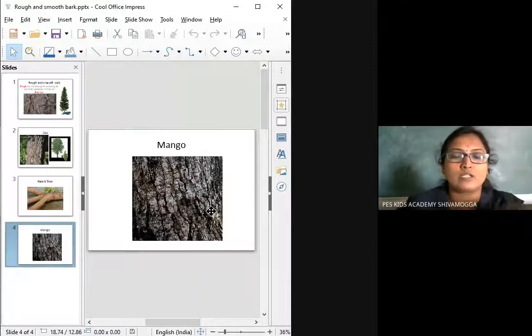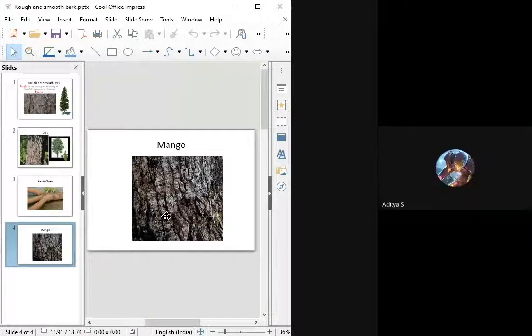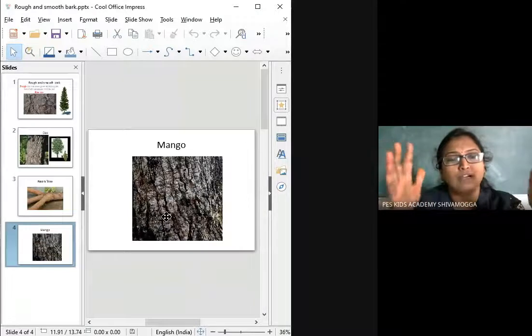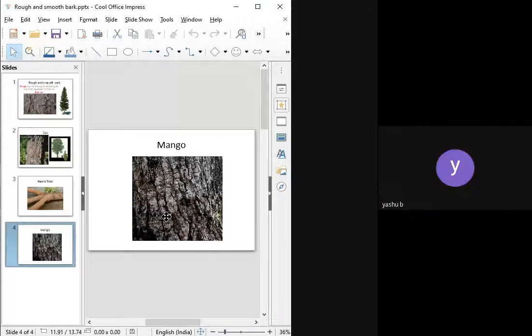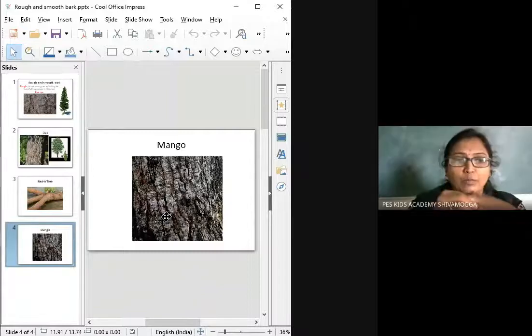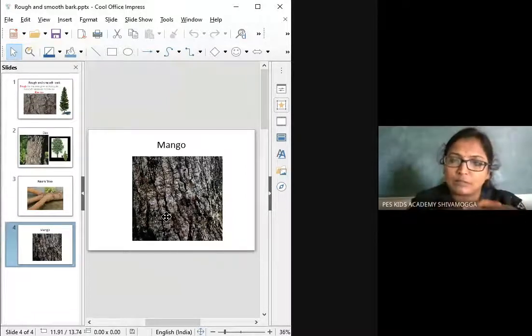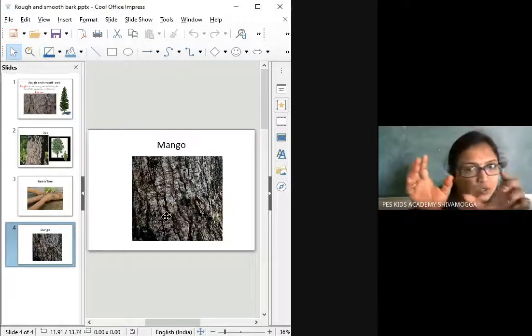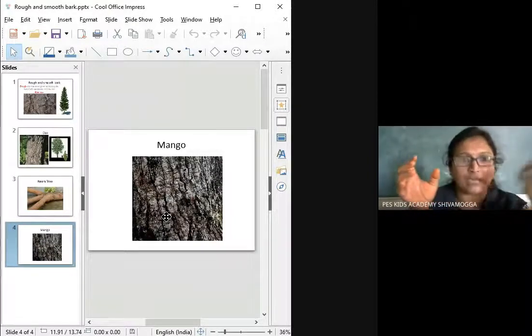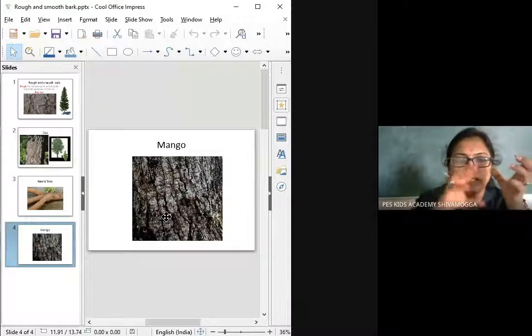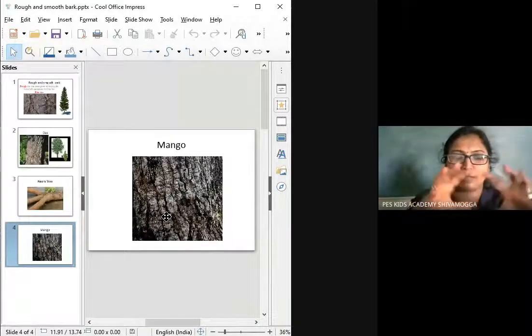Even the mango tree has a rough bark. Inside these barks, you can see many insects and caterpillars present, because a tree is the habitat for many creatures, right? For example, insects, birds, animals, many living beings live in the plant. Even in the bark, if you take out a bark piece, inside it you will see many insects crawling.